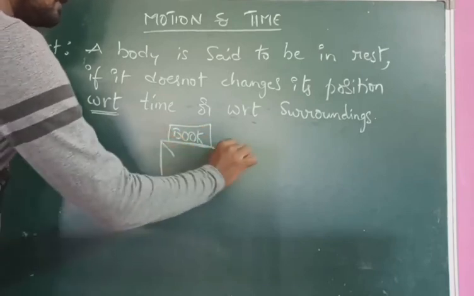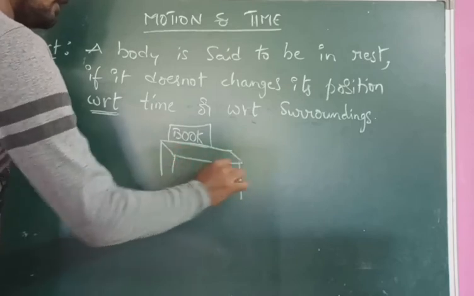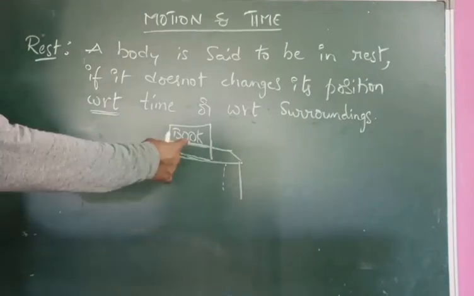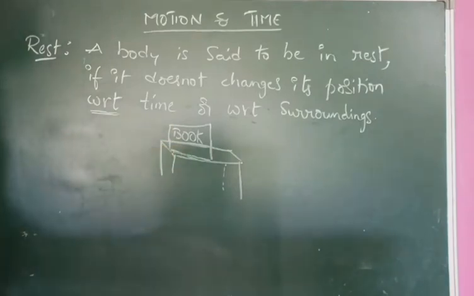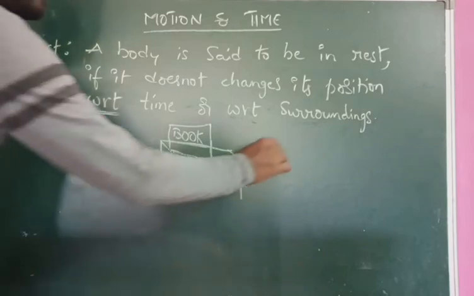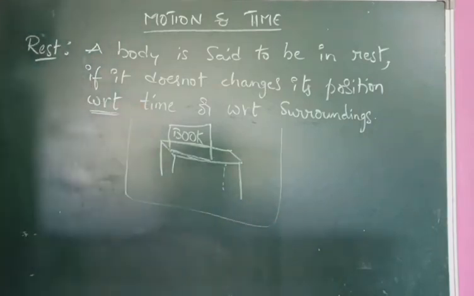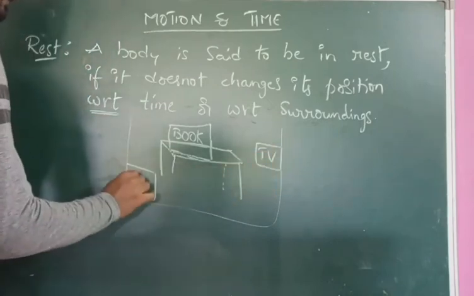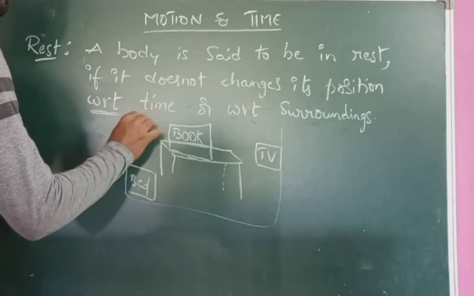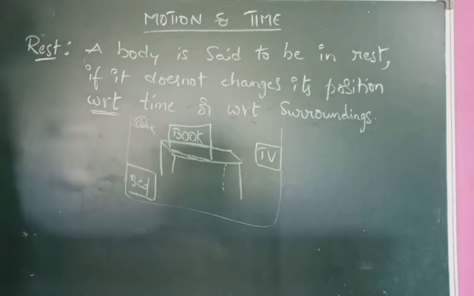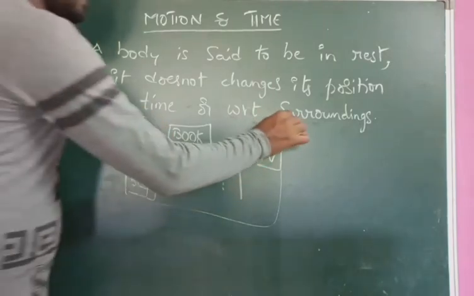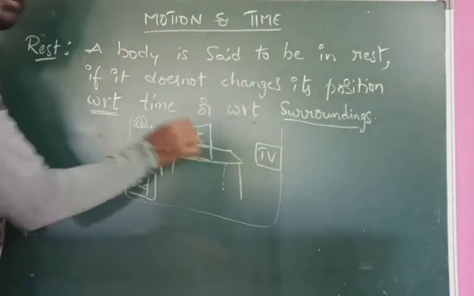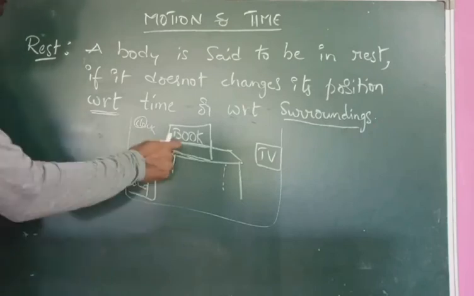you kept this book on the table, right? So is this book in rest position or in motion? It is in rest position. For example, it is your room. In this room there is a TV, there is a bed, there is a clock, etc. So what is the meaning of surroundings? Here we are comparing the book. Here our object is the book.